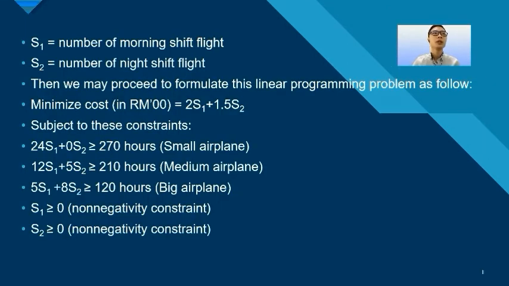So, according to the table, let S1 be the number of morning shift flights and S2 be the number of night shift flights. Then we may proceed to formulate this linear programming problem. The objective is to minimize cost, which is 2s1 plus 1.5s2, subject to these constraints: 24s1 plus 0s2 greater than or equal to 270 hours for small airplane, 12s1 plus 5s2 greater than or equal to 210 hours for medium airplane, and 5s1 plus 8s2 greater than or equal to 120 hours for big airplanes.